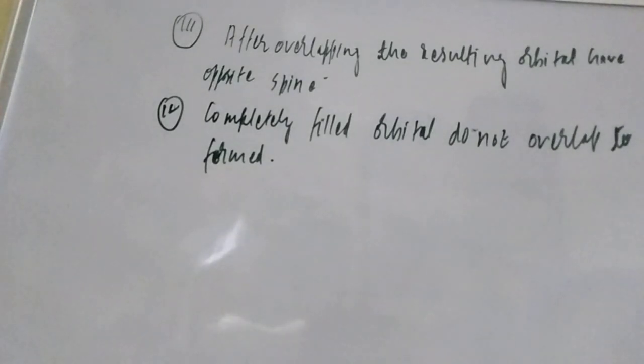Now let us move to another point. There are several types of overlapping, student, like SS overlapping and PP overlapping.